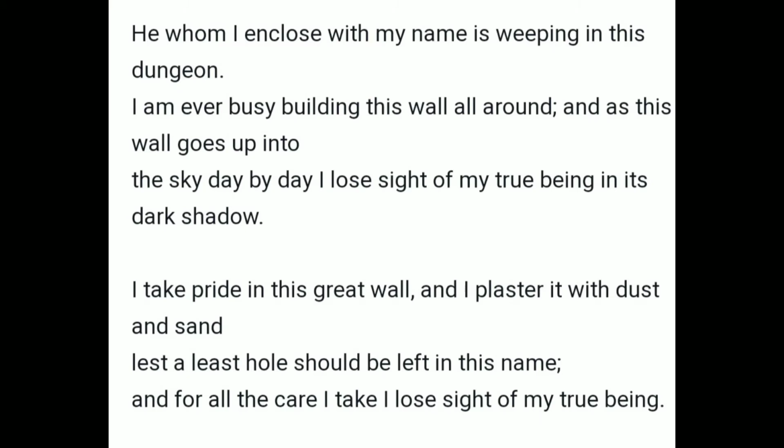He whom I enclose with my name is weeping in this dungeon. I am ever busy building this wall all around. And as this wall goes up into the sky day by day, I lose sight of my true being in its dark shadow. I take pride in this great wall, and I plaster it with dust and sand, lest a least hole should be left in this name, and for all the care I take, I lose sight of my true being. Okay, so only two stanzas.